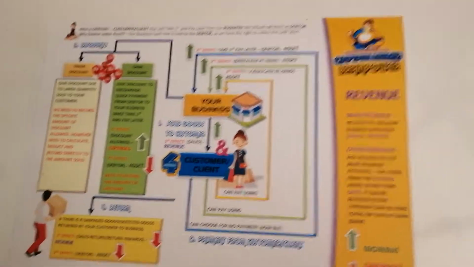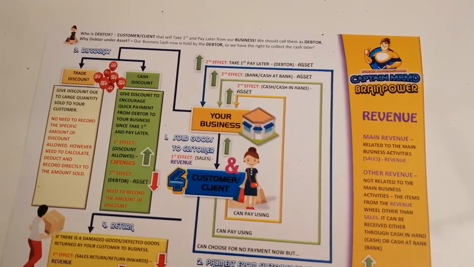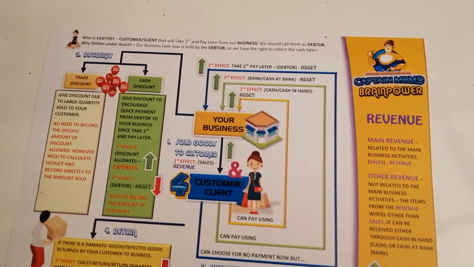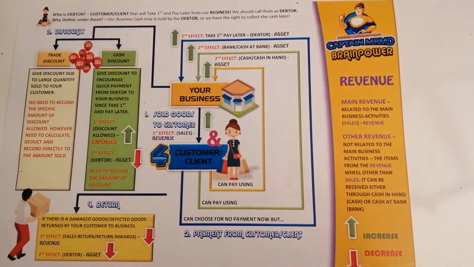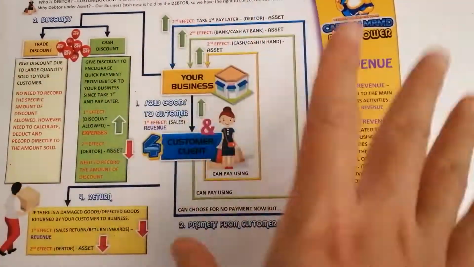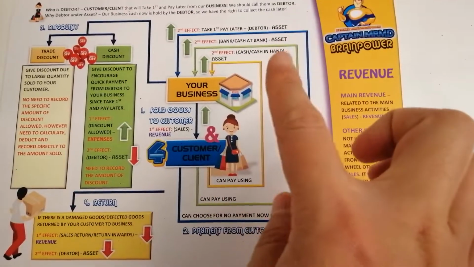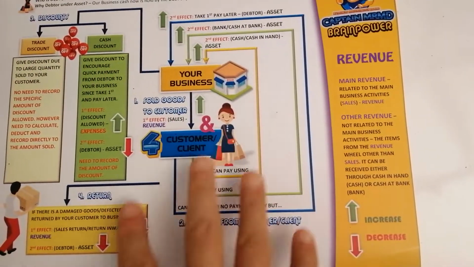So, some of you, sometimes you cannot illustrate, you cannot imagine a transaction, ataupun because you tak ada business, you tak tahu apa yang berlaku, how a business generates revenue with customer.